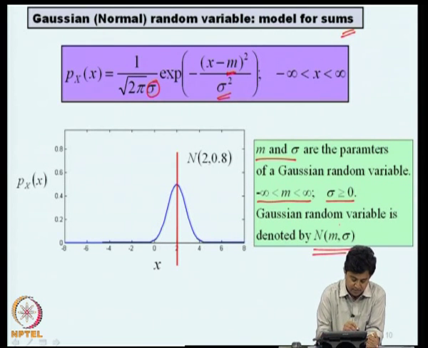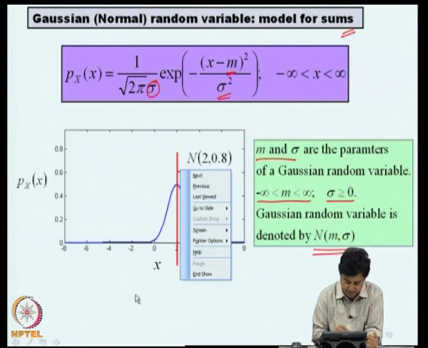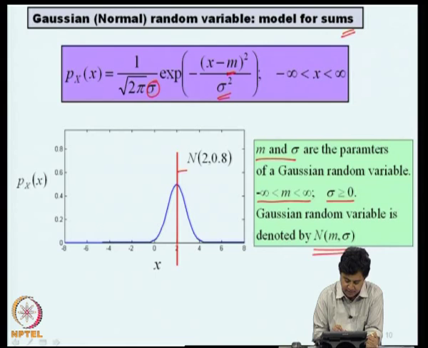A typical plot of a normal probability density function for m equal to 2 and sigma equal to 0.8 is shown here. This is a familiar bell-like curve which is symmetric about this line. This line is nothing but m equal to 2.